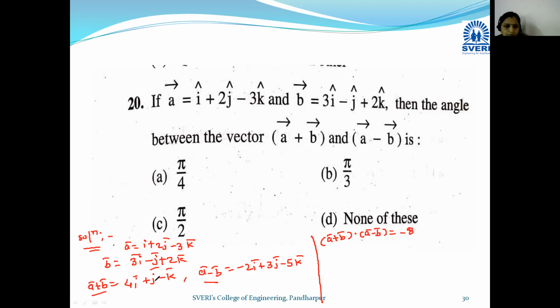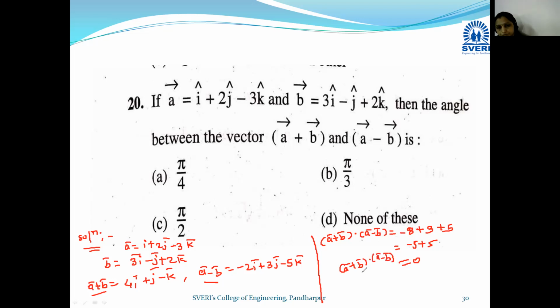Then 3 into 1, plus 3. And minus 1 into minus 5. How much we got? Plus 5. Okay, सो इथे काय मिळालं बघा तुम्हाला, -8 + 3 + 5 म्हणजे इथे काय मिळालं तुम्हाला 0. ओके, सो a bar plus b bar dot a bar minus b bar is 0.